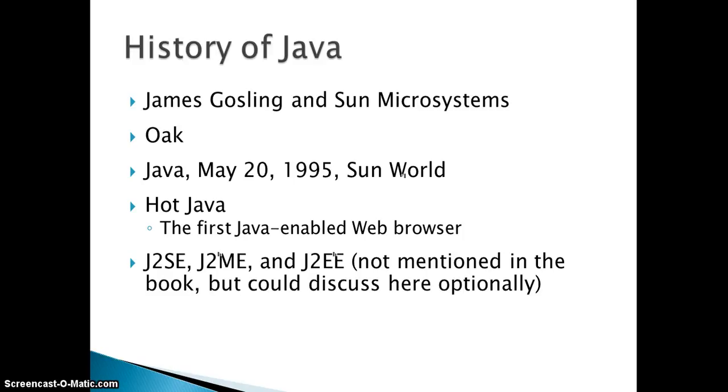Java SE is something which we are going to discuss now, and Java EE, which is the enterprise edition, will be used for developing enterprise class applications, like Android. Okay, this is the history of Java.